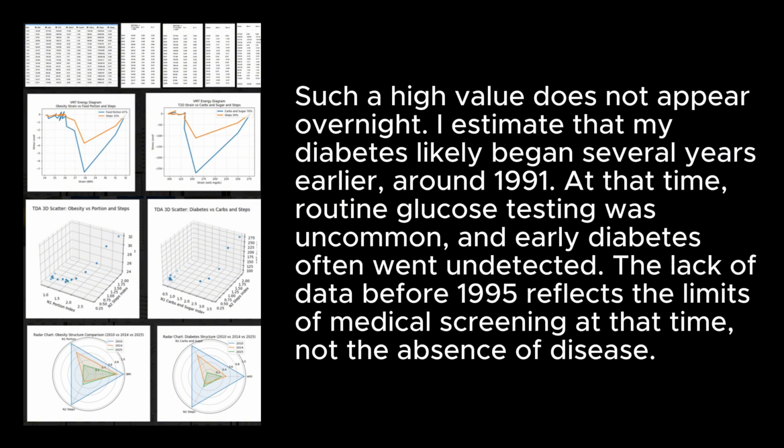Such a high value does not appear overnight. I estimate that my diabetes likely began several years earlier, around 1991. At that time, routine glucose testing was uncommon, and early diabetes often went undetected. The lack of data before 1995 reflects the limits of medical screening at that time, not the absence of disease.